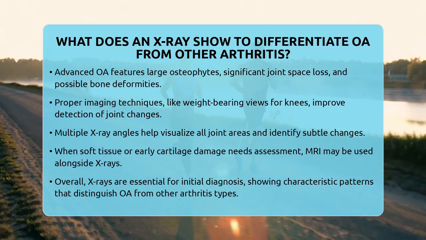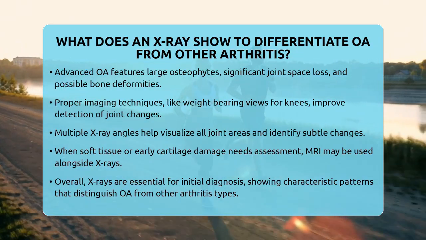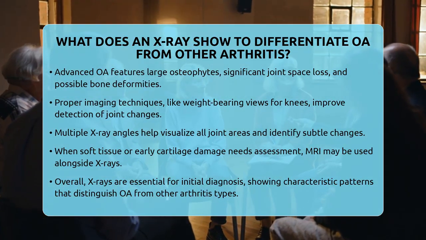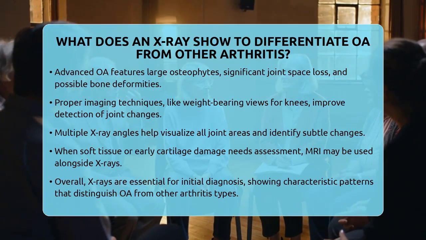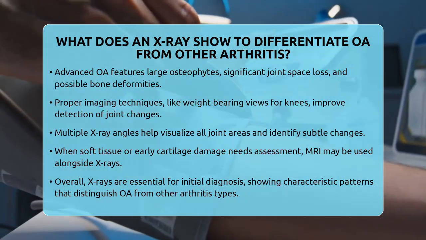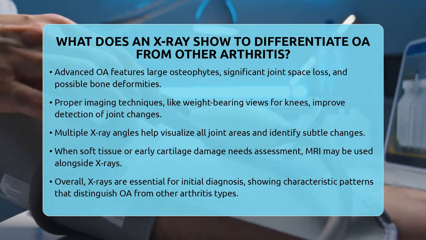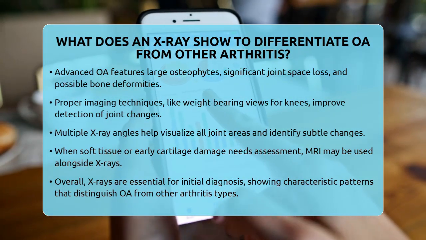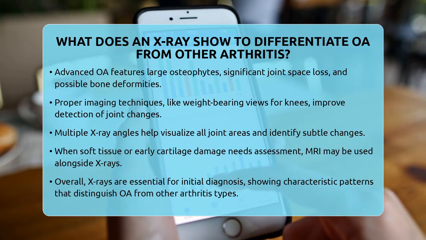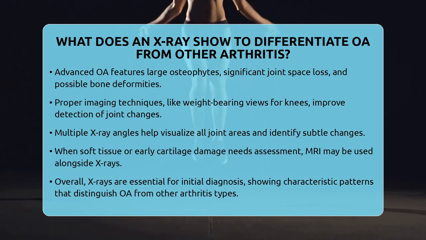Getting clear images is important, so X-rays are taken carefully. For knees, weight-bearing views are best because they show how much space is actually available when standing. Multiple angles help see all parts of the joint and catch any changes. Sometimes, if the doctor needs more detail about soft tissues or early cartilage damage, an MRI might be ordered.